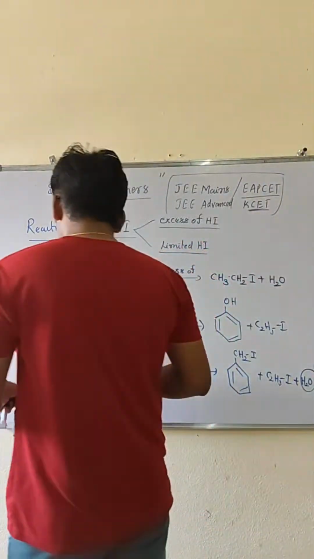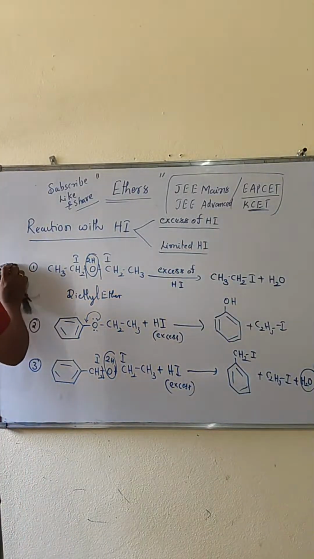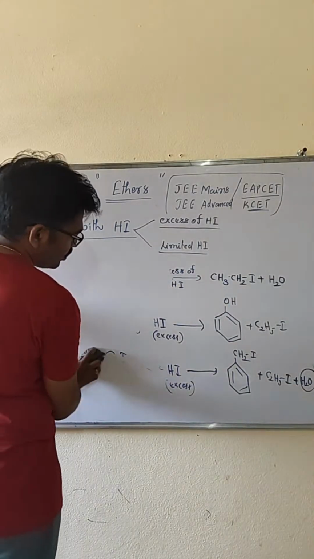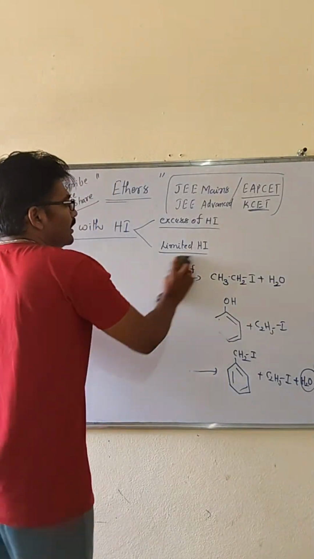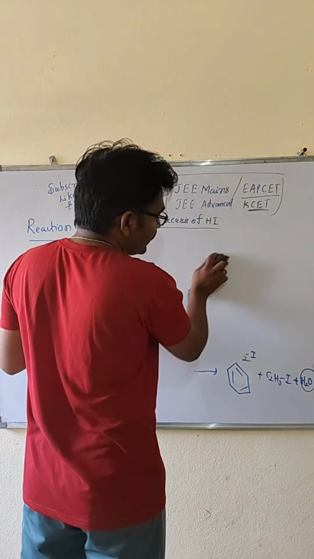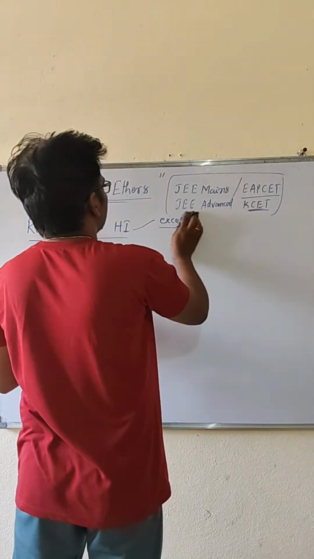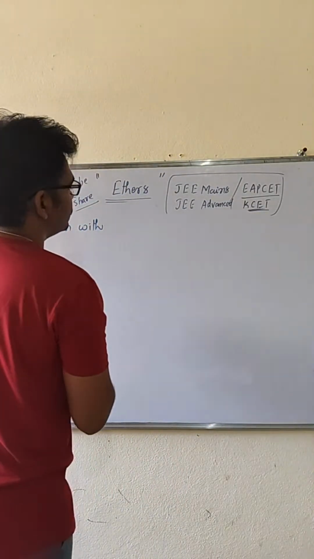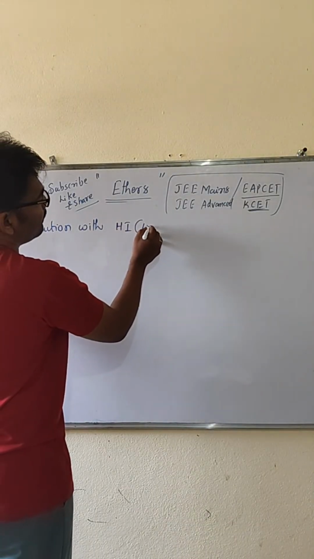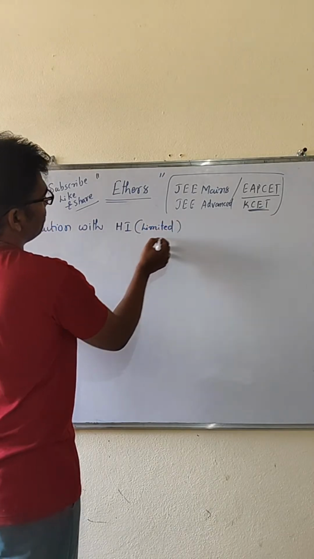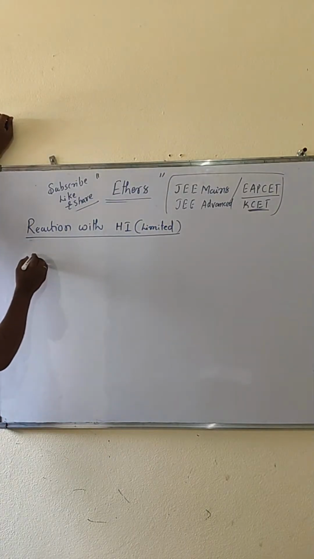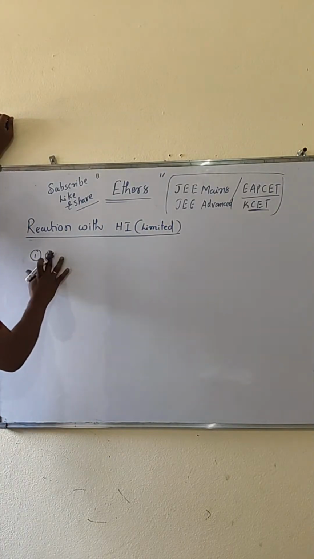Clear, all of you? So next, come to the limited amount of hydrogen iodide. Sir, in case you take the limited amount of hydrogen iodide, then three different cases we can observe. Reaction with hydrogen iodide, which is limited. At that time, three cases I chose. So first, case number one.